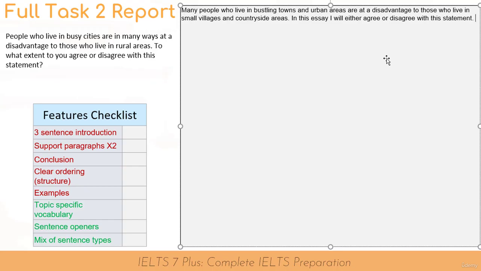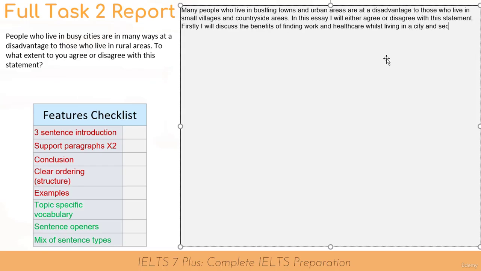So I think looking back to my plan, I was going to talk about economic and healthcare being positives. So firstly, I will discuss the benefits of finding work and healthcare whilst living in a city.